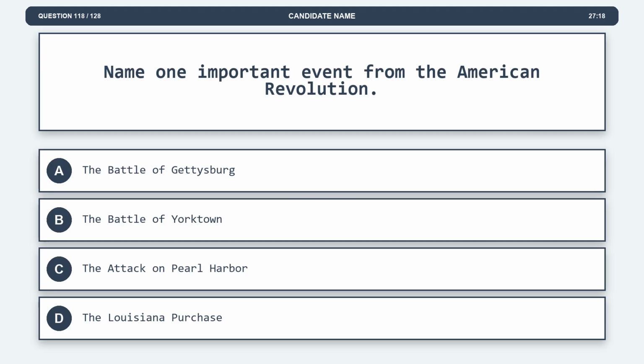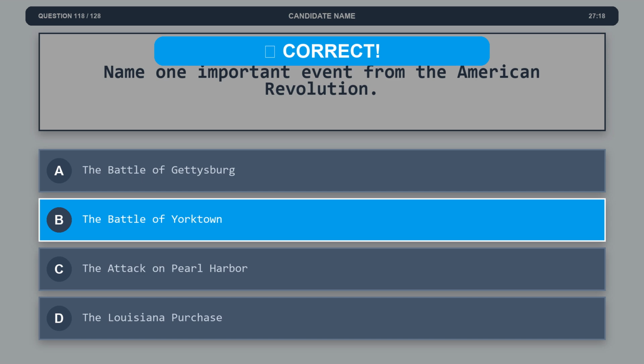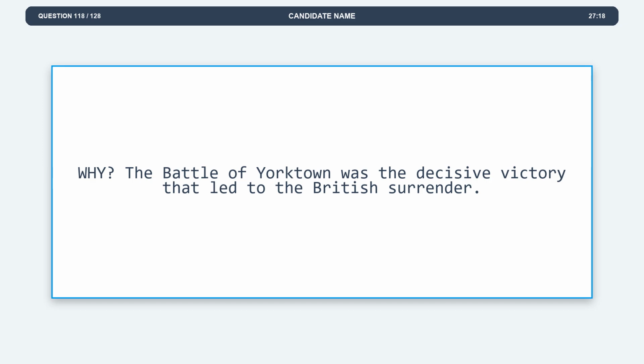Question 118. Name one important event from the American Revolution. Option A, the Battle of Gettysburg. Option B, the Battle of Yorktown. Option C, the attack on Pearl Harbor. Option D, the Louisiana Purchase. The correct answer is option B, the Battle of Yorktown. Explanation: the Battle of Yorktown was the decisive victory that led to the British surrender.